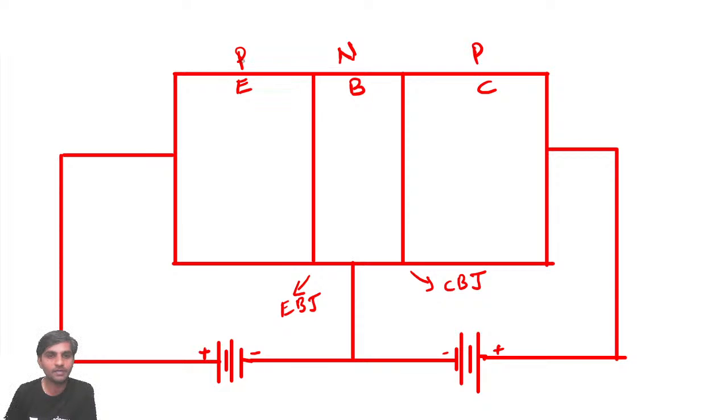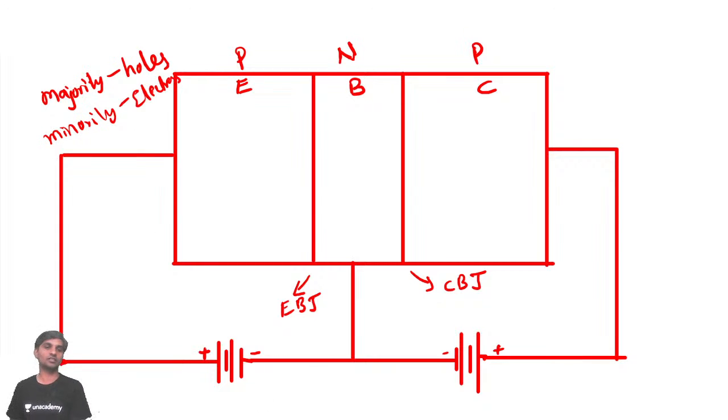We know that this P material, that is P semiconductor material, definitely will have holes here. Many holes will be there, and the majority charge carriers are holes, and minority charge carriers are electrons. It means minority charge electrons will also be there.